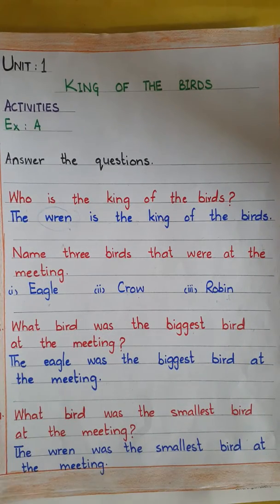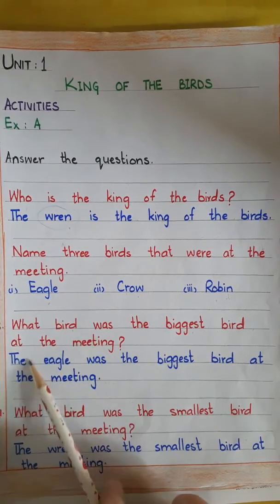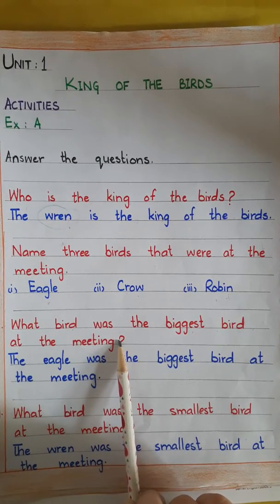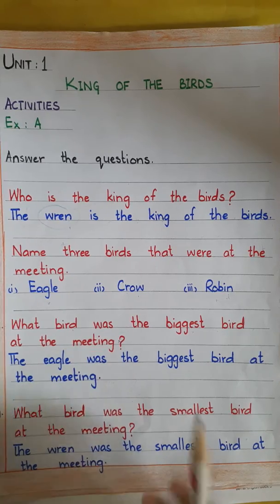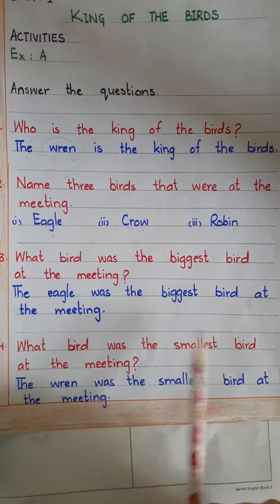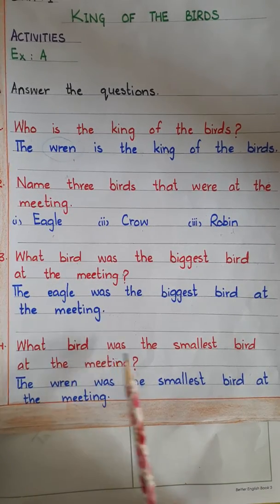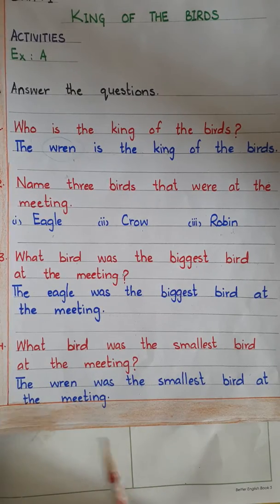Okay, next is question number 3. What bird was the biggest bird at the meeting? The eagle was the biggest bird at the meeting. Number 4 is, what bird was the smallest bird at the meeting? The wren was the smallest bird at the meeting.